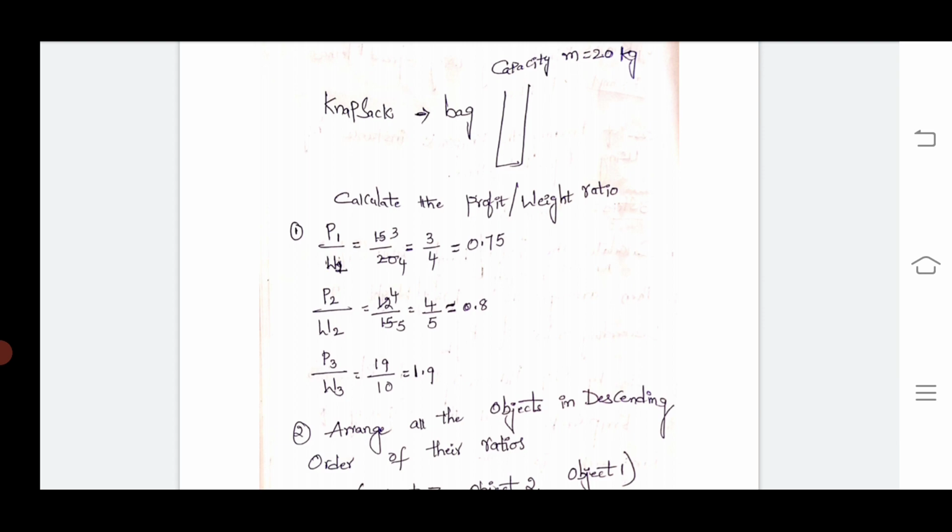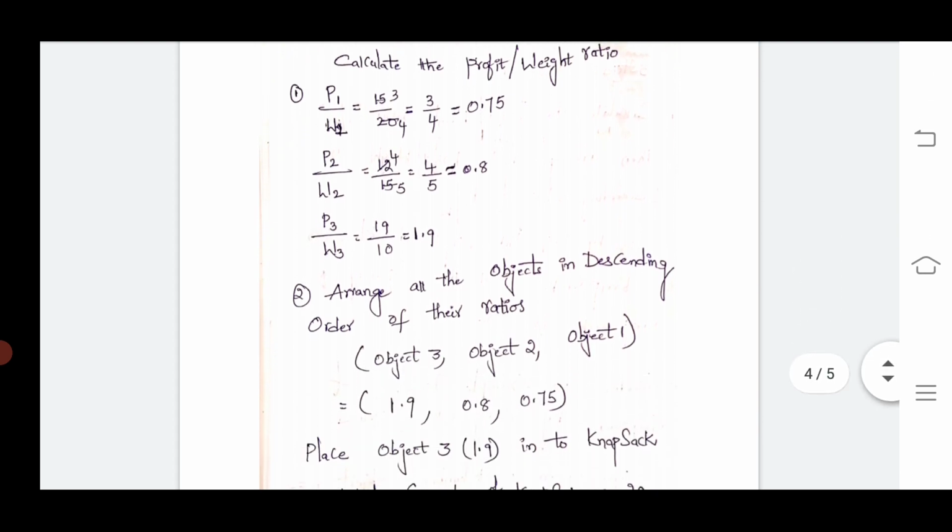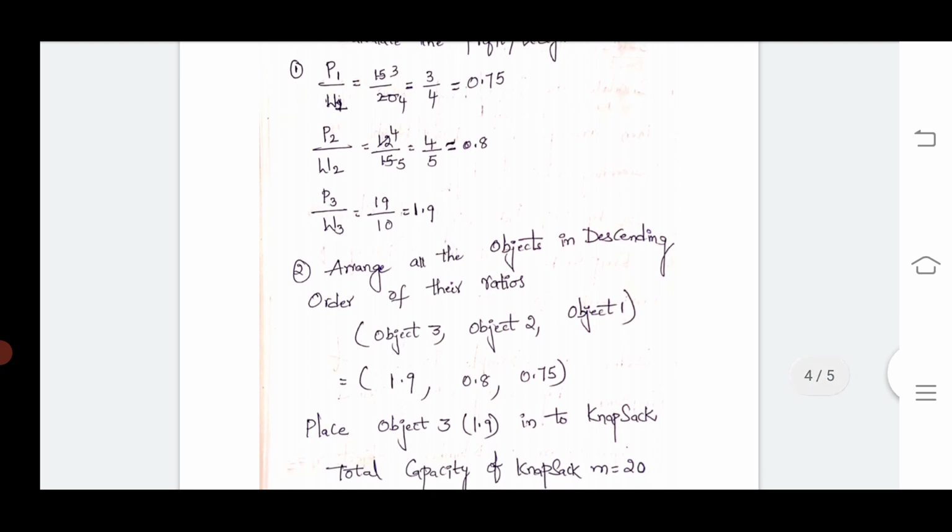The second step is to arrange the profit by weight ratios in descending order, in the sense from the bigger element to the lower element.